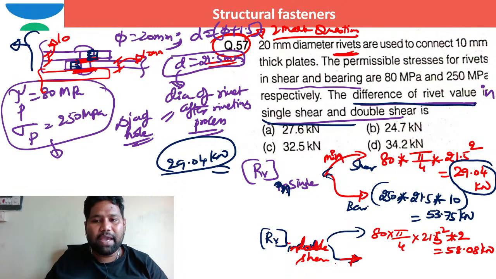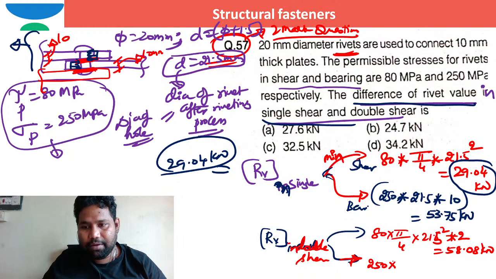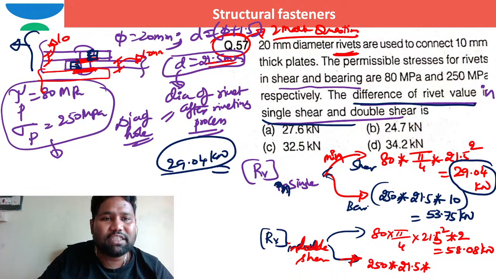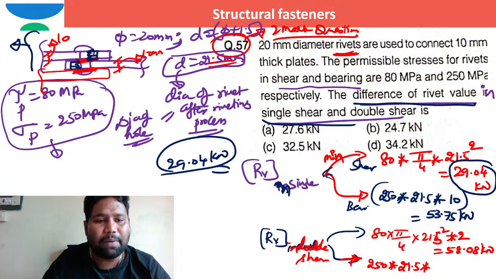Coming to the bearing issue, the permissible bearing stress is 250 into D into T. The diameter of the bolt after the riveting process is 21.5, into T, which stands for the summation of the minimum thickness of the plates which are experiencing bearing stress in the same direction.